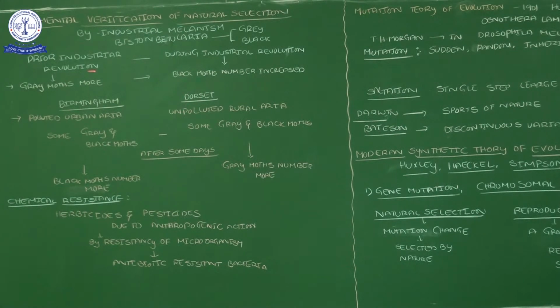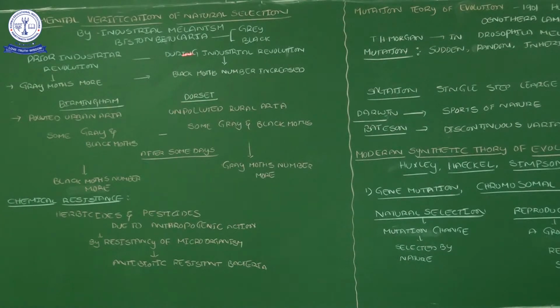Here the topic is regarding natural selection. See, in the pre-industrial revolution time, in different places, gray moths were very numerous in the environment. In nature, gray moths. And then during the industrial revolution, gradually gray moths reduced in number, and black moths increased in number.